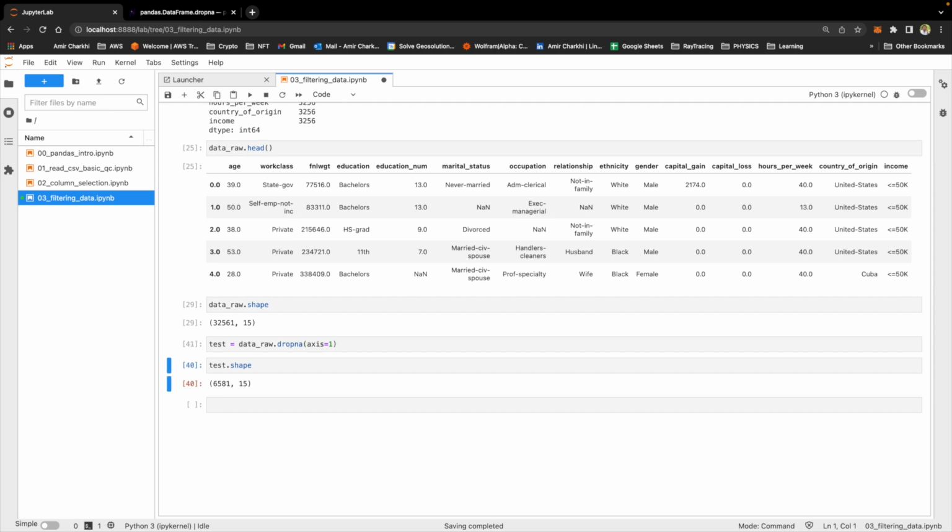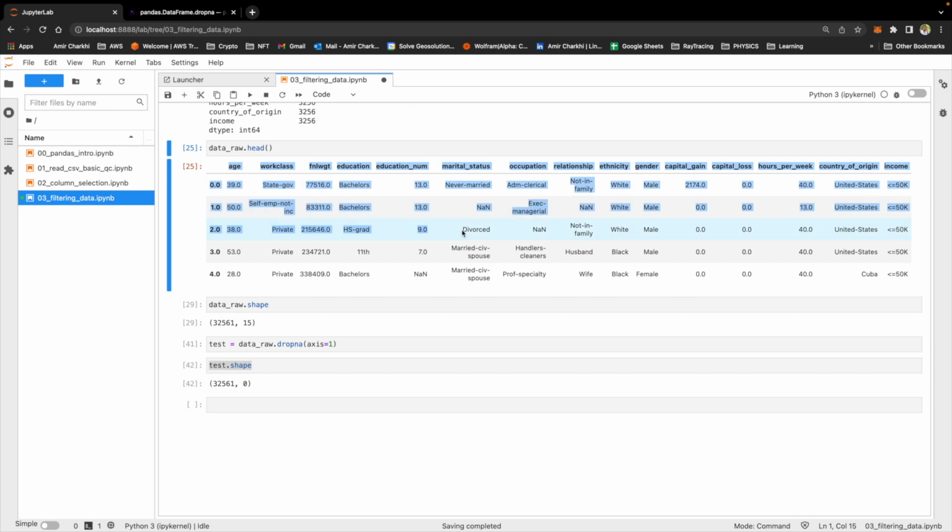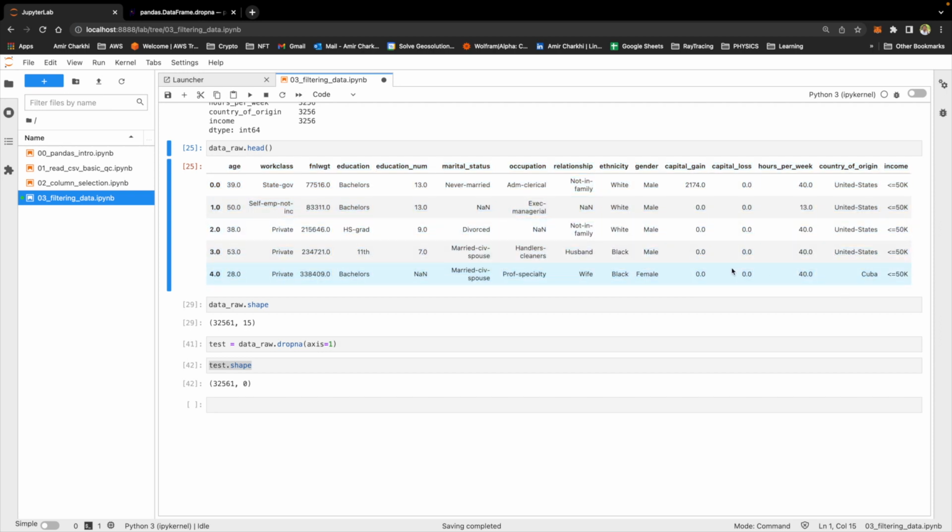If I perform this, the shape of the test changed to include all the rows, none of the columns. The reason being, I introduced random numbers of null values in this data frame. When drop NA looked at this data frame, there were at least one or more null values in every single column. Therefore, drop NA has dropped all of them.